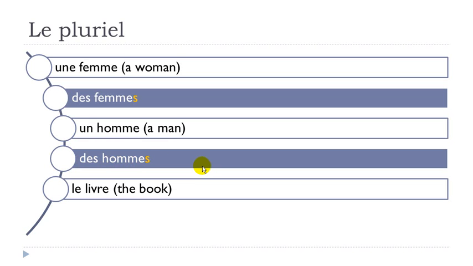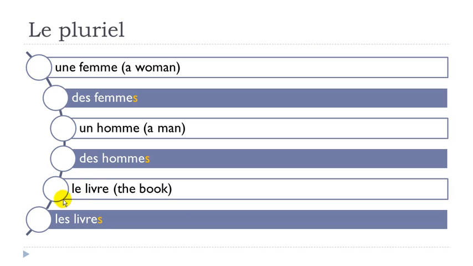And then I took this example with the article défini le. Le livre. If you want to put the plural form, then the article here becomes les, so that's the plural form. Then same rule, you just write livre, and then you put s at the end, but you don't pronounce it. Les livres.